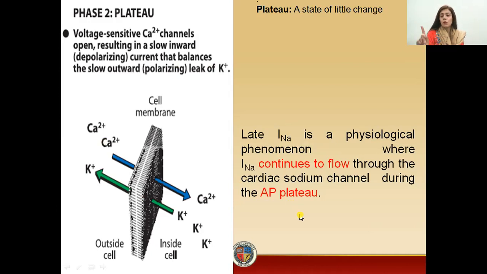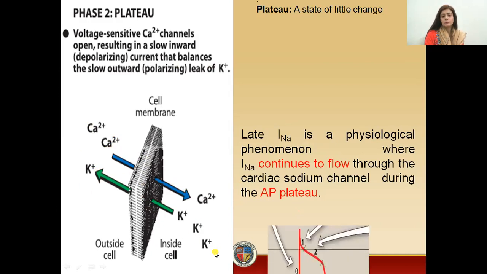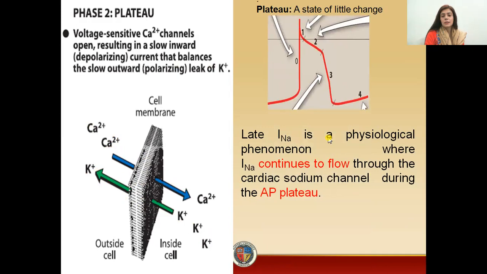Now, we have already discussed phase 2, the plateau phase, in which there is opening of the calcium channels, resulting in inward flow of calcium, that is balancing the outward leak of the potassium ions. Now, this is the normal cycle which we discussed previously.